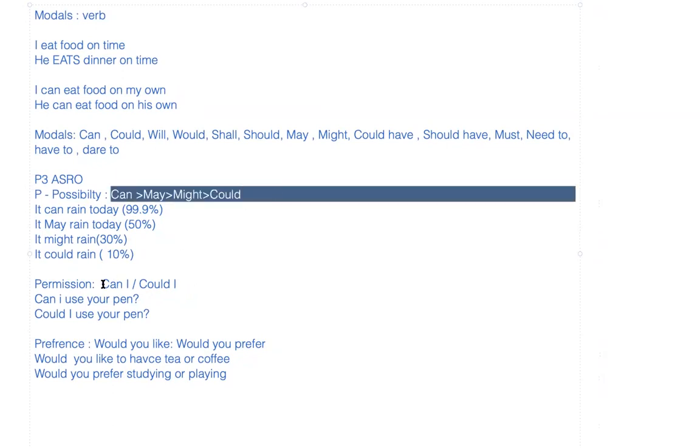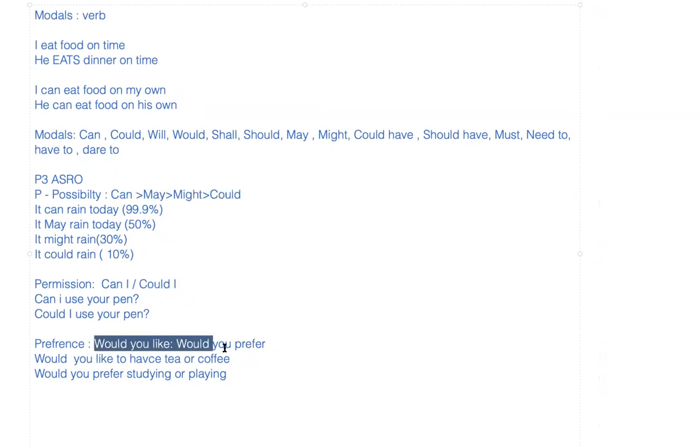This is how we can use the P3, and the modals involved in them. As you can notice, the modals will remain the same, but their usage will change depending upon the situation, whether we are talking about the possibility, the permission, or the preference regarding anything. That's how we can use our modal structure. So this is only about P3.